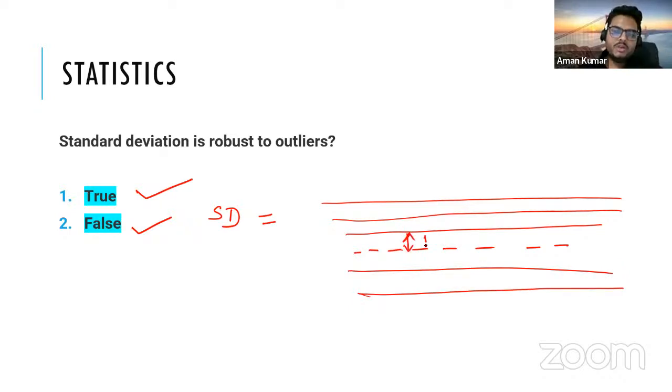This is your D1. This is your D2. This is your D3, right? This is your D4. This is your D5. You take the distance of all the data points from the mean, right? And then you square it, sum it, and divide by the number of observations.